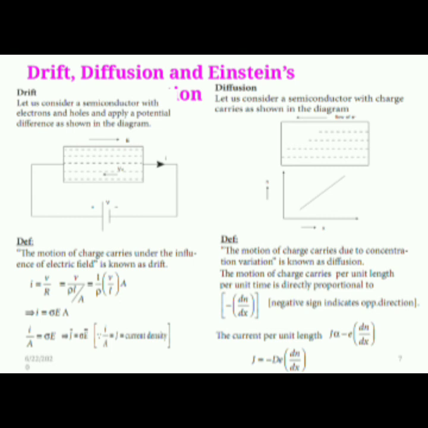So, drift, diffusion and Einstein's relations. What is meant by drift? The motion of charge carriers under the influence of an electric field is known as drift. I is equal to V by R, and it implies I is equal to sigma E into A.